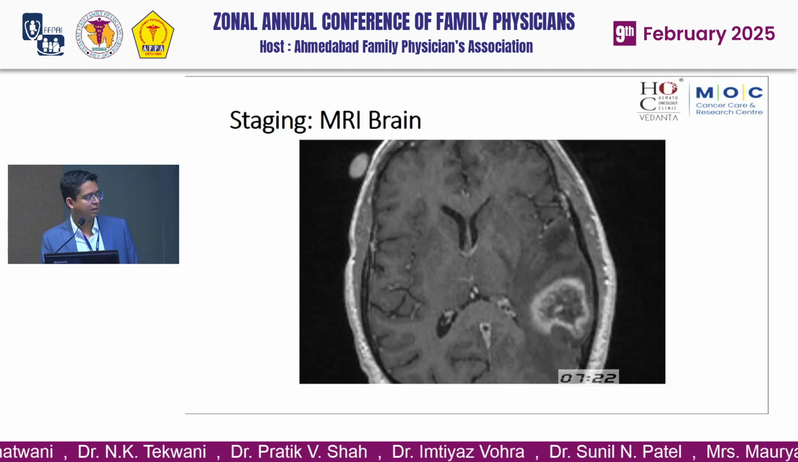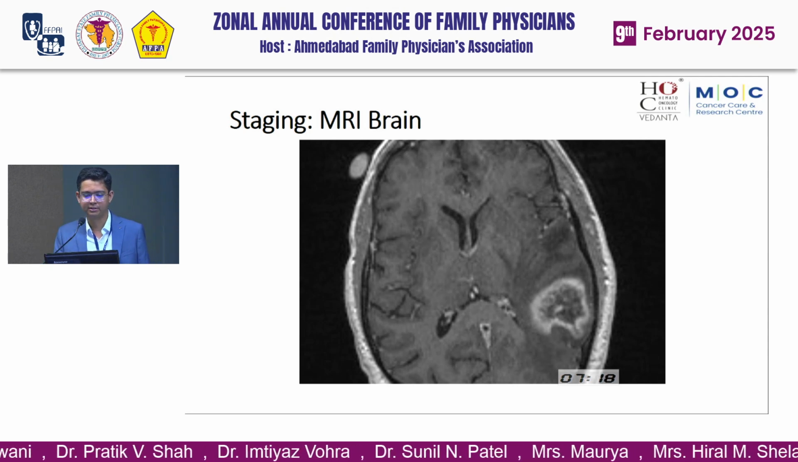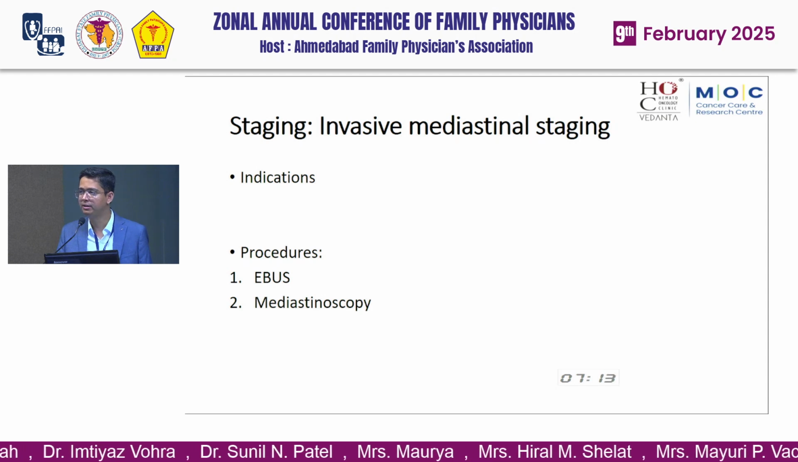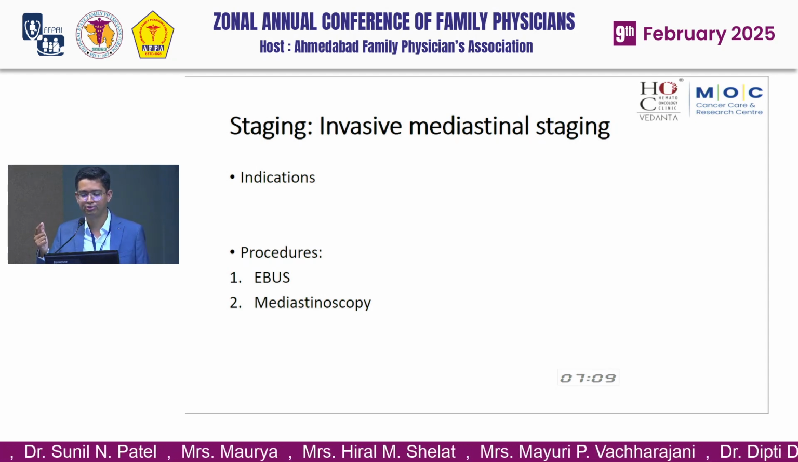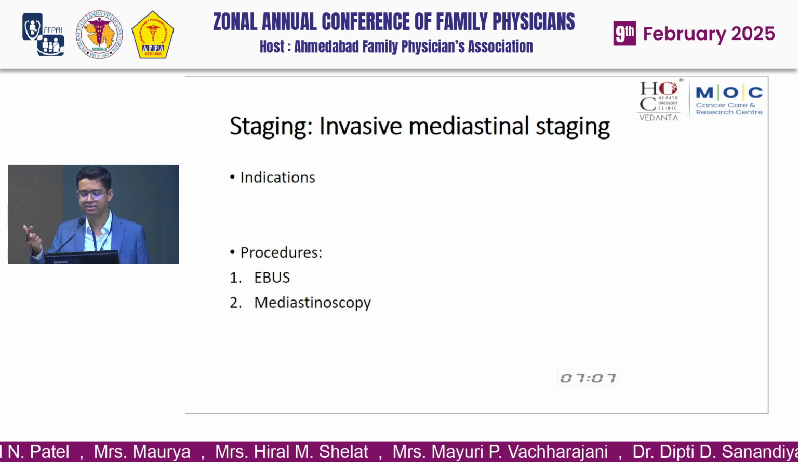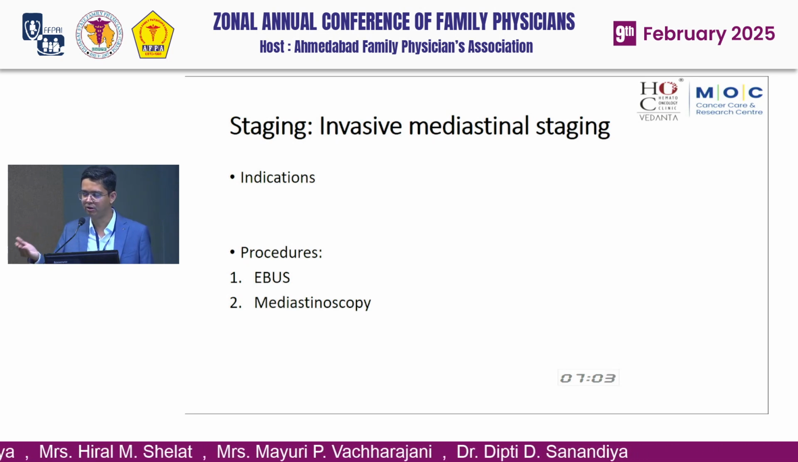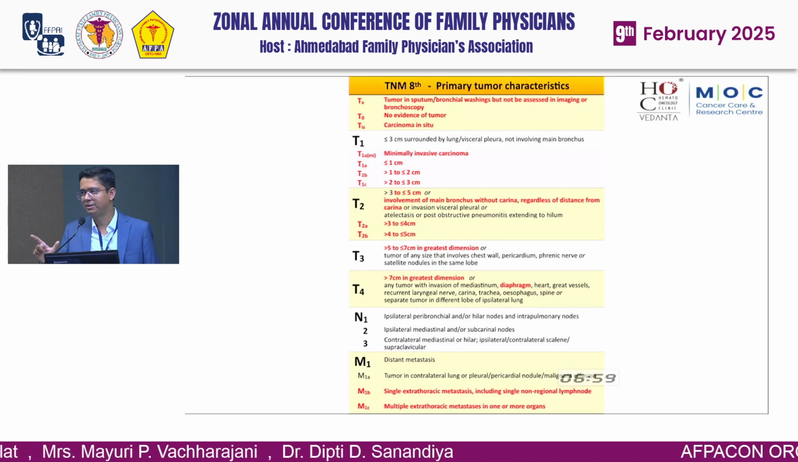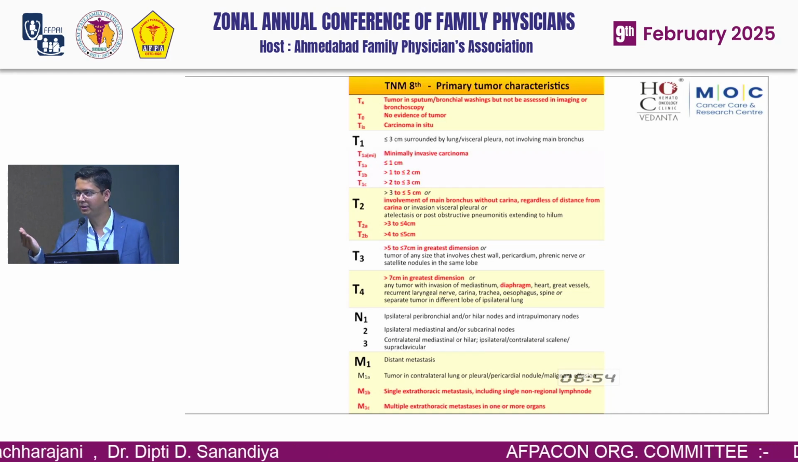So this is the typical picture in the MRI, the temporoparietal lobe metastasis of the lung cancer. And the last important thing for the staging: when the lung cancer is localized, before proceeding for the surgery, you should do mediastinal staging by using the endobronchial ultrasound or using the mediastinoscopy. And after this workup, we stage the lung cancer based on the TNM staging.